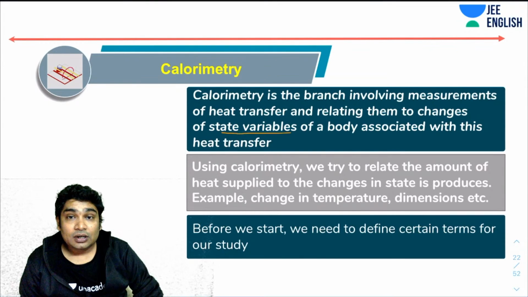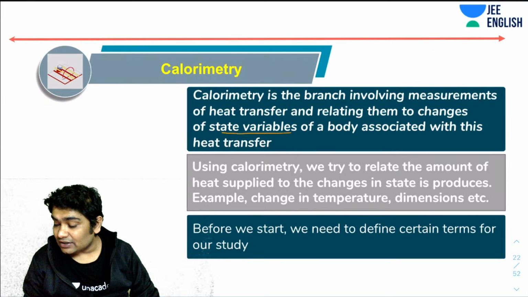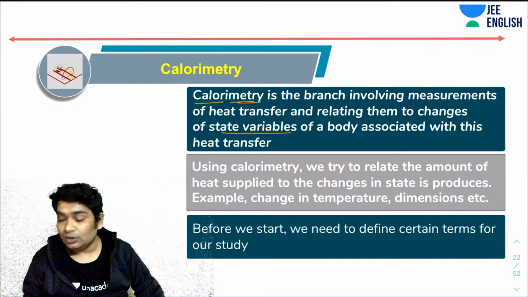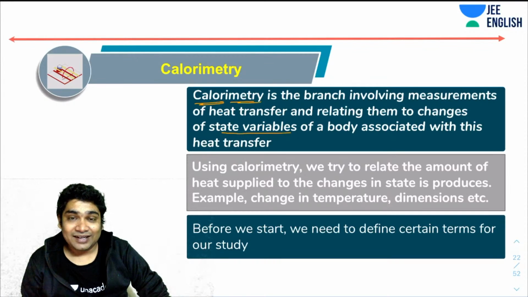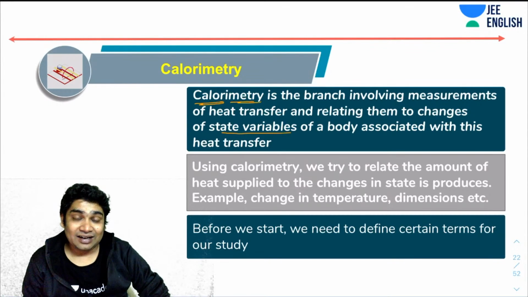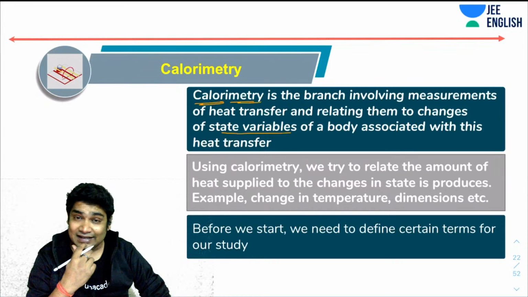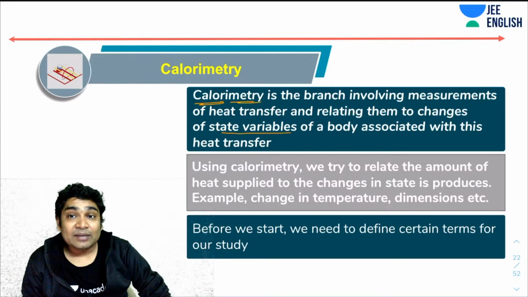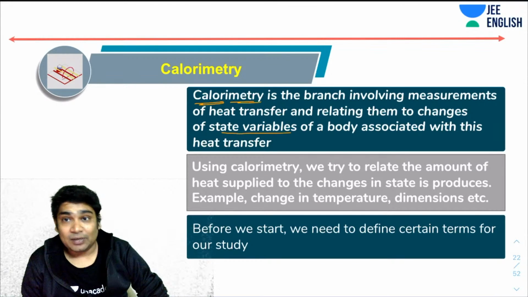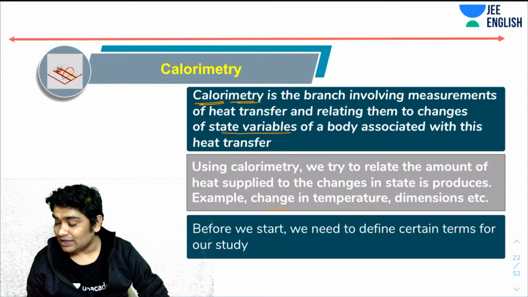Metry is related to measurement, and calorie is heat. So calorimetry is the branch of physics which deals with measurements of heat and any effects of heat. Using calorimetry, we can relate the amount of heat supplied to the change in state it produces, for example, change in temperature, change in dimensions, etc.